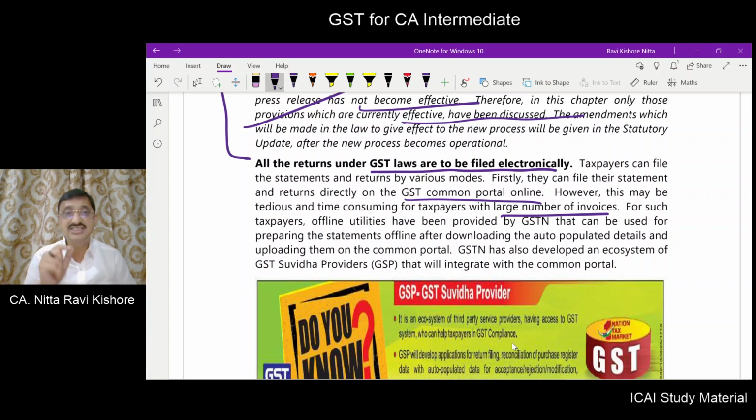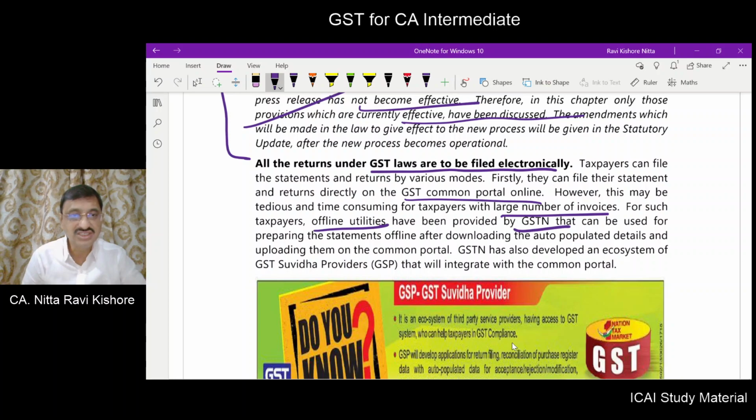Now, in such a case, is it possible for you to fill up all the details sitting online? No, it is very difficult. So offline utilities have been developed and provided by the GSTN. These offline utilities can be utilized for the preparation of these periodical returns.